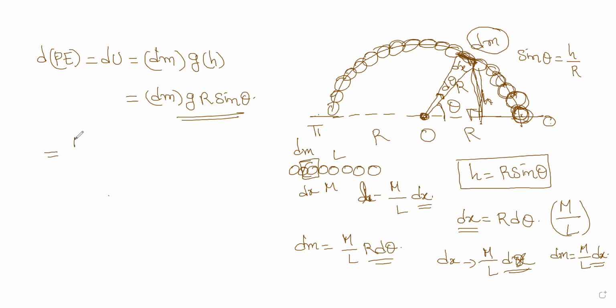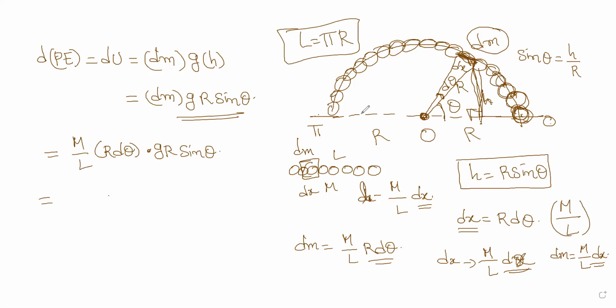So I get m by L into r d theta times g r sine theta. Now what is L here? What is the length of the chain? The length of the chain is pi r, because it is a semicircle. So just substitute that also: m by pi r into r into g r into sine theta d theta. This is how I get it.